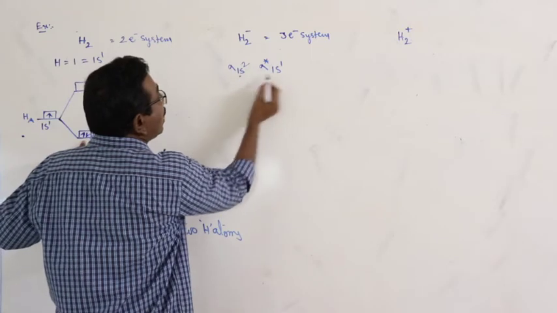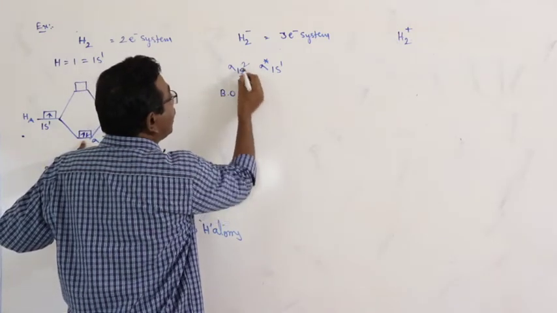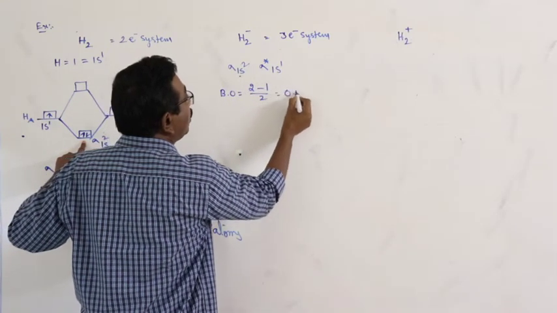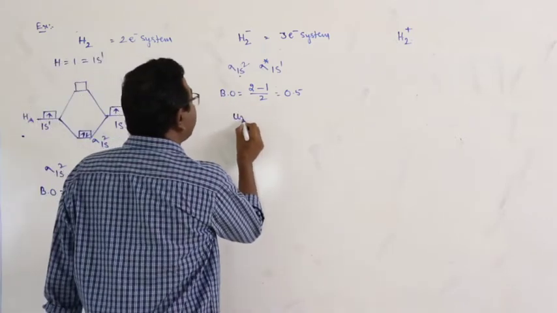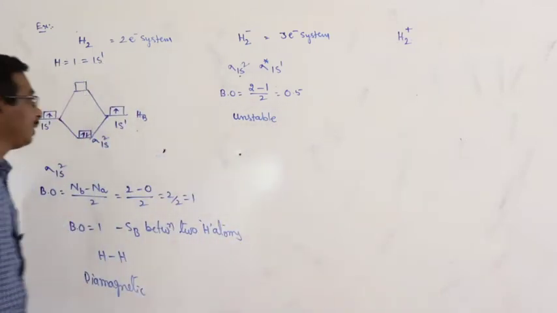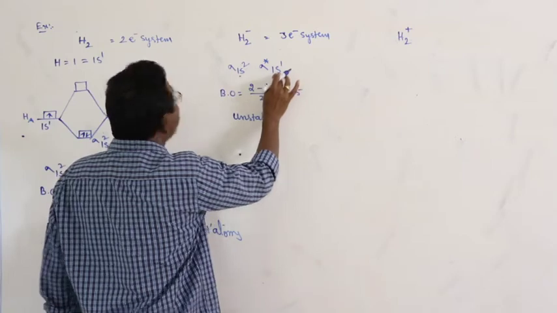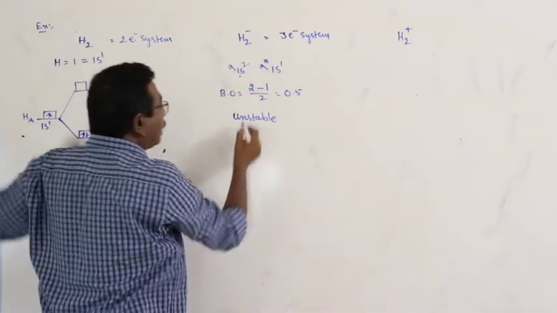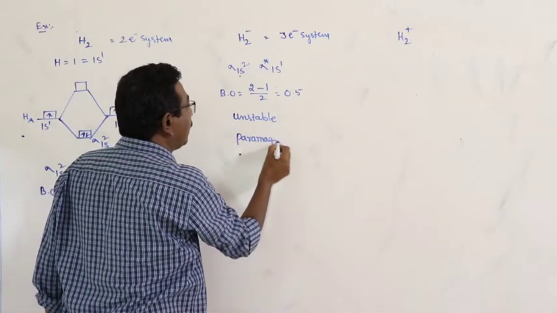This is the bonding molecular orbital, this is the anti-bonding molecular orbital. Bond order is equal to 2 minus 1 by 2, that is equal to 0.5. And here the species is unstable. At the same time there is an unpaired electron present in the sigma star anti-bonding molecular orbital. Unpaired electron is there, so this is paramagnetic in nature.